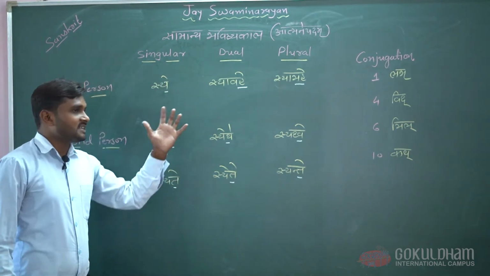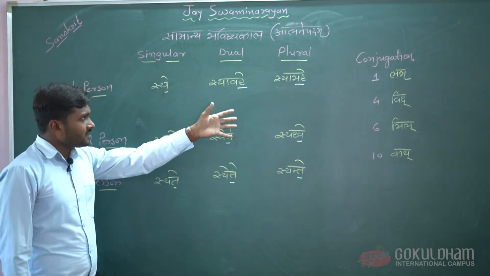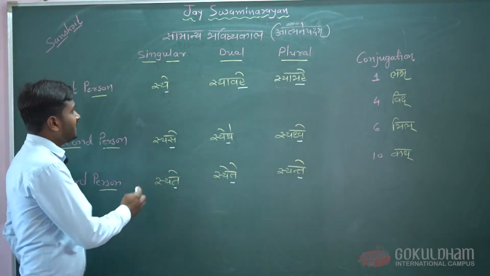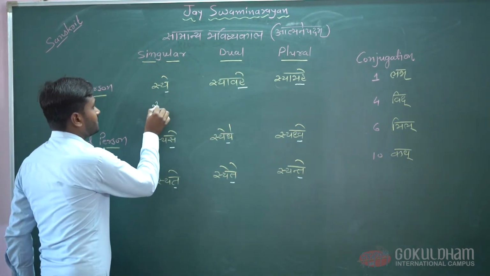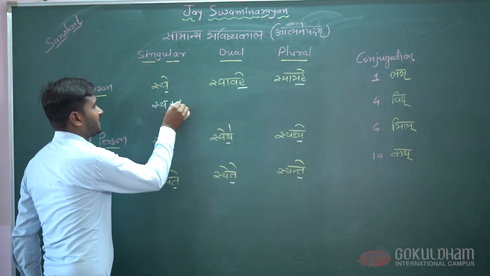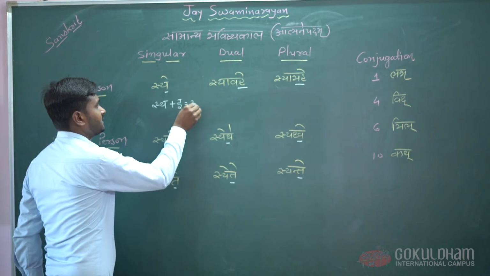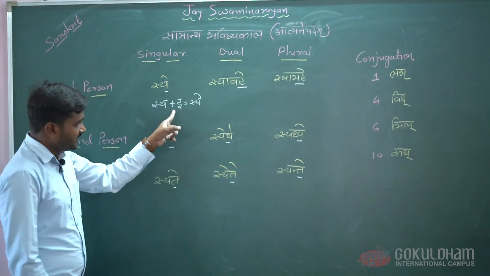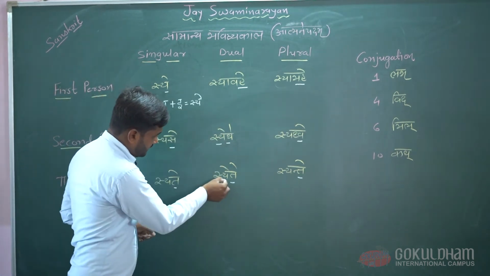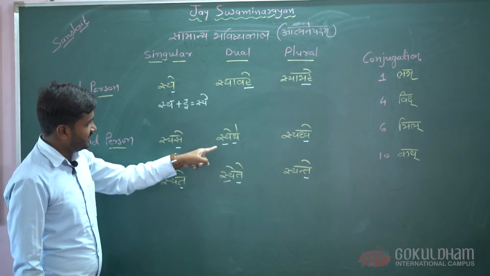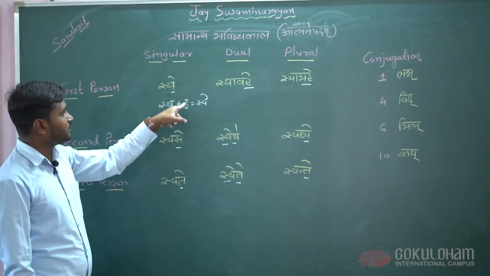So it's similar to the Atmanepadam suffixes of present tense. When we add sya plus e here, it becomes sye, and this process is the same here also and here also. So all the sya become sye when we add e into the sya.